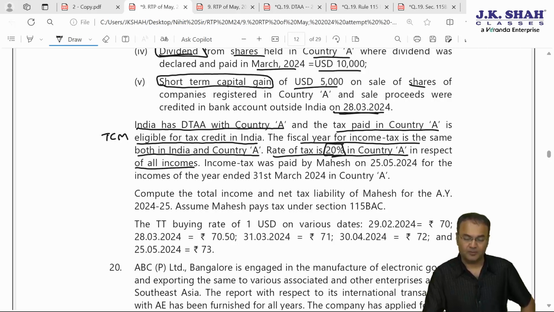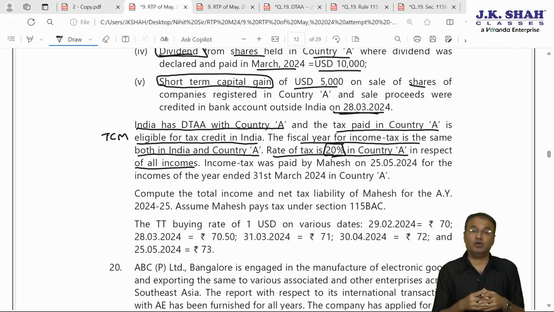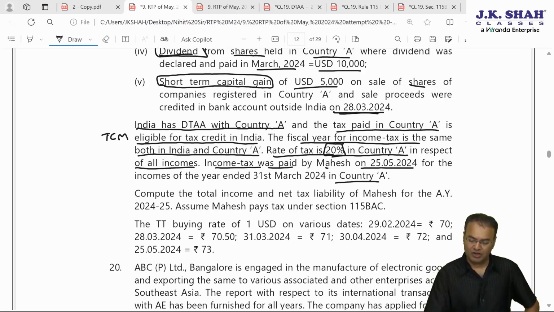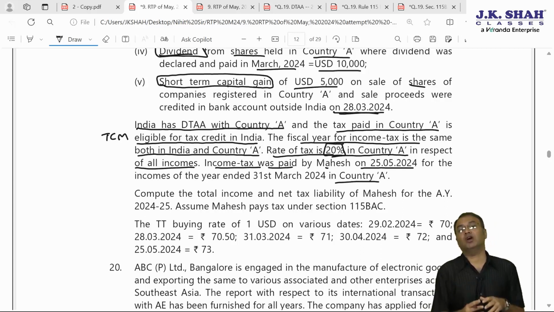Fantastic. Okay. So under the tax credit method also, just like section 91, relief under section 91, unilateral relief, here also we will get the same answer or same amount of relief as the foreign tax credit under section 91. Here DTAA is there, the tax credit also will be of the same amount. Income tax was paid by Mahesh on 25th May 2024 for the income for the year ended 31st March 24 in country A. So in country A, whatever taxes are paid at the rate of 20%, for which we are going to get the credit in India under the tax credit method,